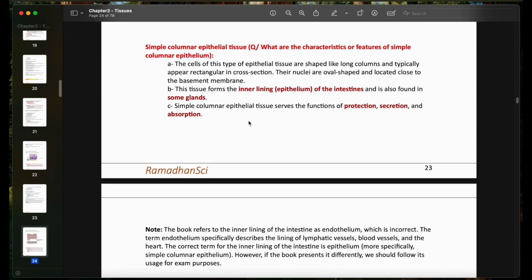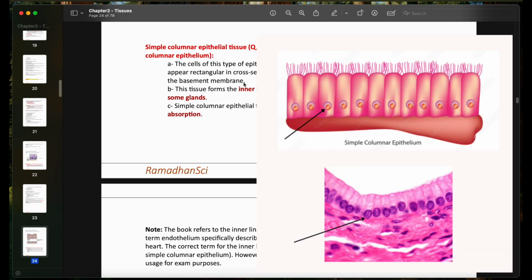Simple columnar epithelial tissue. Characteristics or features: the cells of this type of epithelial tissue are shaped like long columns and typically appear rectangular in cross-section. So they look like a long column, but they appear rectangular in cross-section. Their nuclei are oval shaped and located close to the basement membrane. So the nuclei are more to the base, close to the basement membrane.